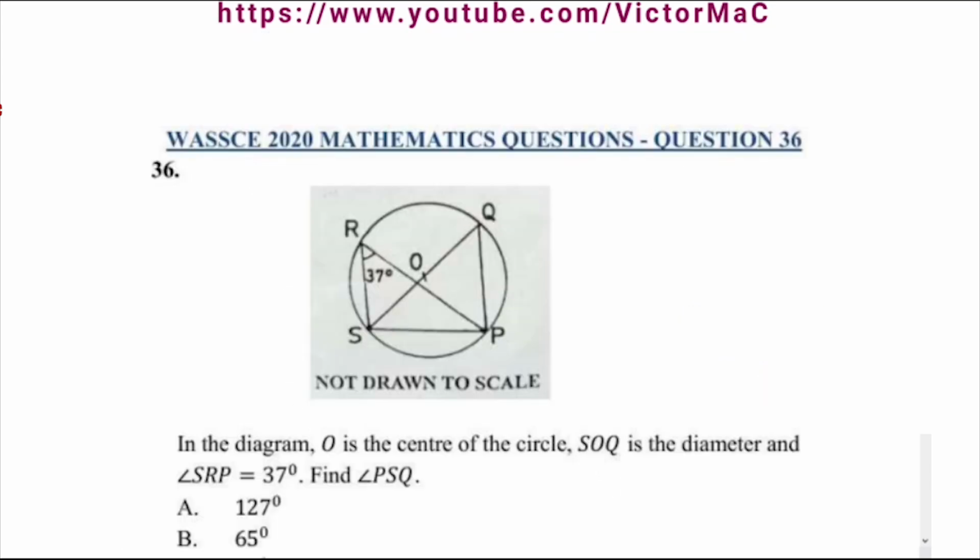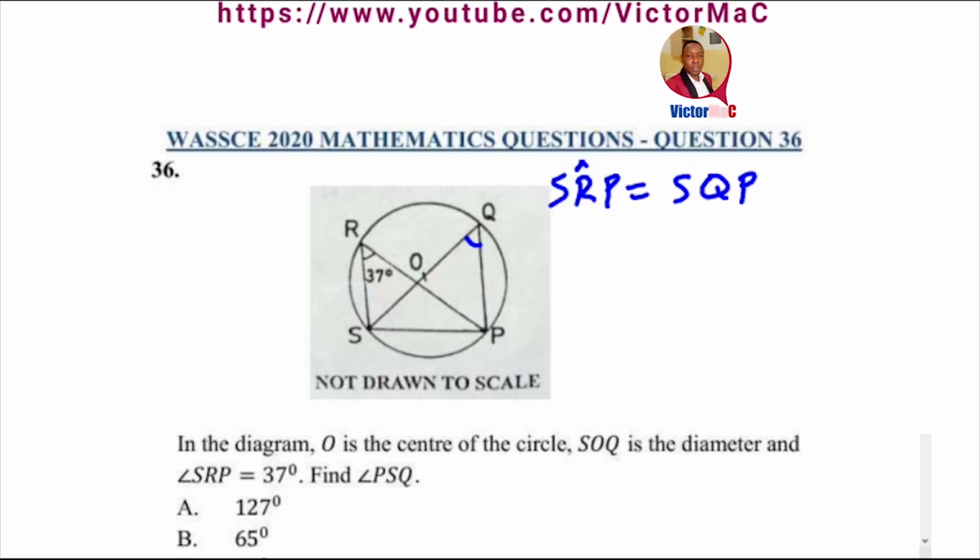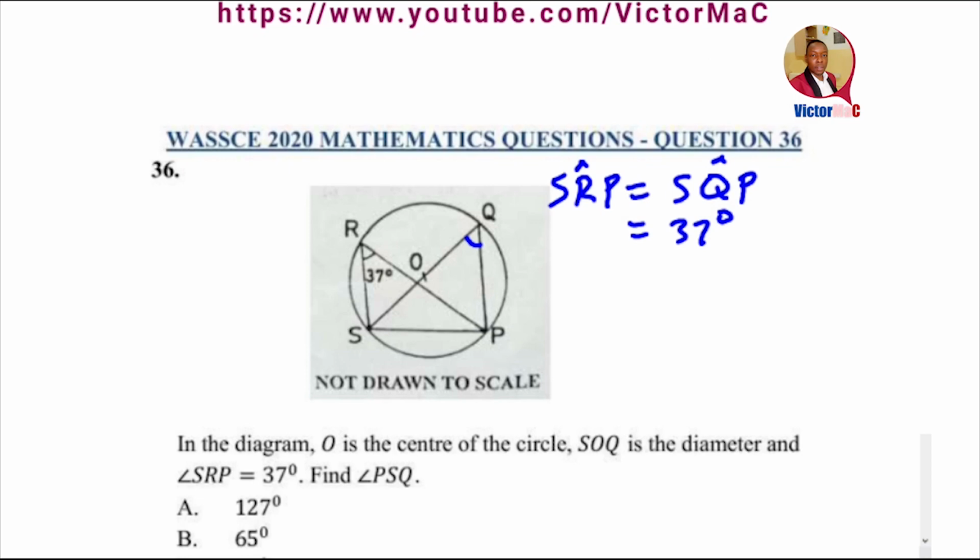Question number 36 of WASSCE 2020 mathematics questions. In the diagram, O is the center of the circle, SOQ is the diameter, and SRP is 37. Find the angle PSQ. By one of the theorems of circle geometry, the arc SP subtends angle R. That same arc SP subtends angle Q also. So the angle SRP is equal to angle SQP. So they are both 37 degrees, angles in the same segment.